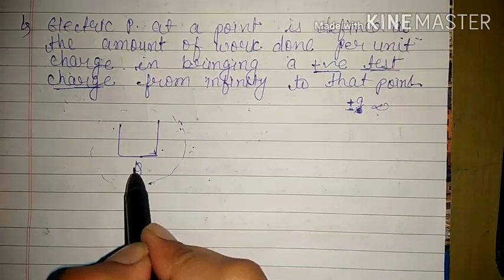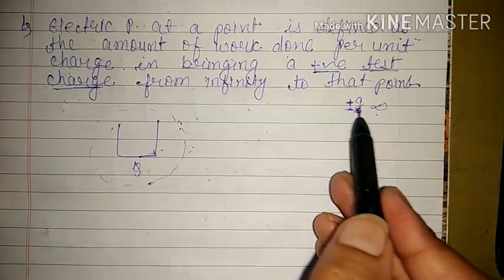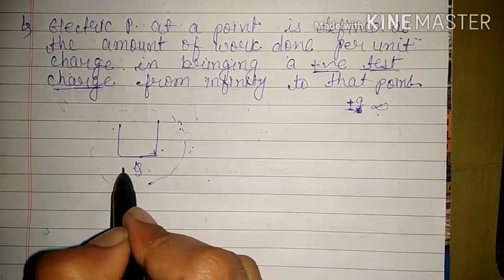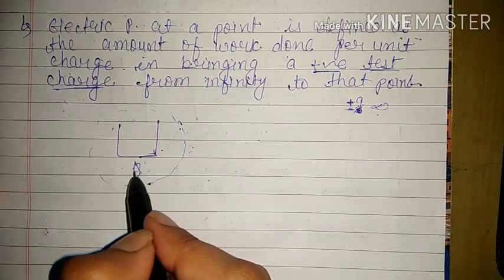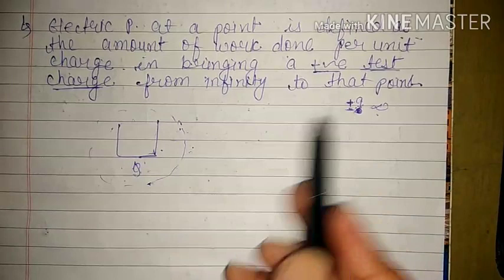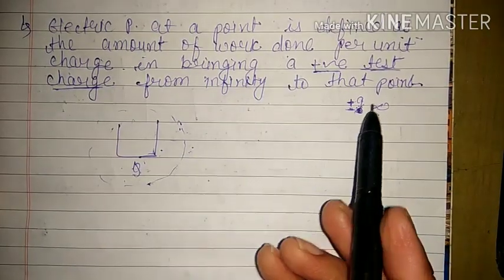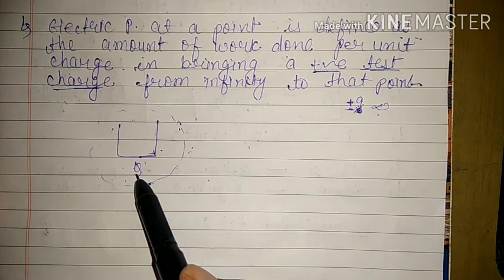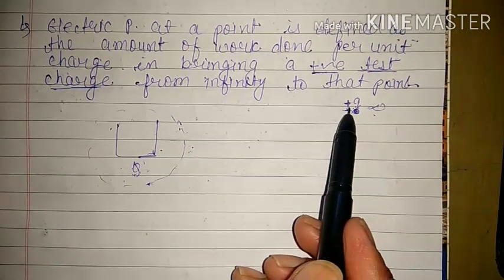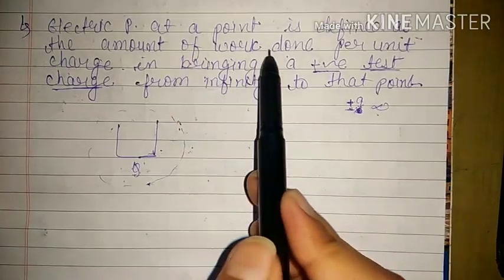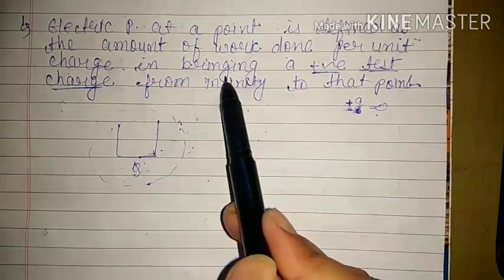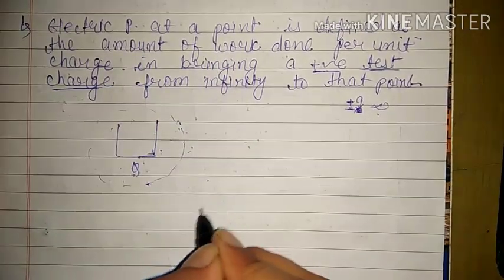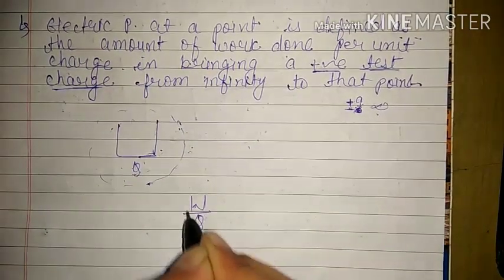You can change the nature of the source charge. This is just for a standard definition, nothing else. You can take it positive or negative, and accordingly there will be attraction or repulsion between them. So either we will have to do work, or the charge will do work by itself if there is attraction between them. In both conditions, you have to divide the total work done by the charge, to get the work done per unit charge.